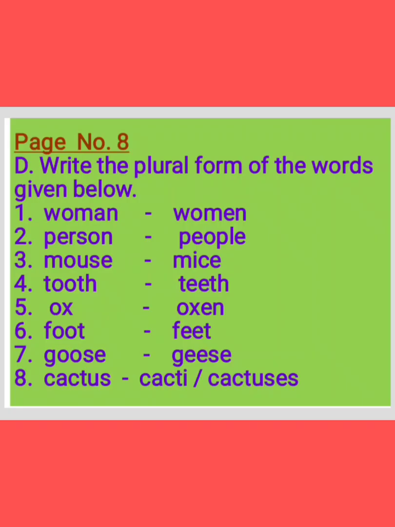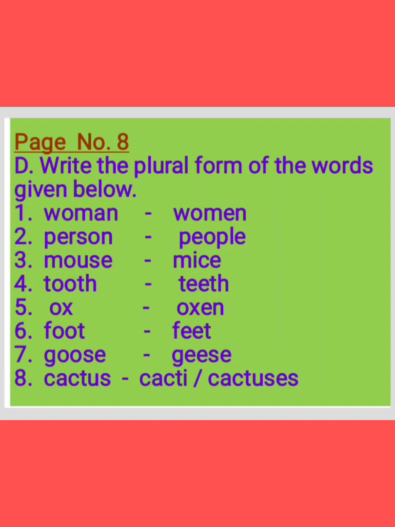Now, children, go to page number 8. Open page number 8. Here, we complete these exercises now. Write the plural form of the words given below. We have to write the plural form. Already they have given the singular. We have to write the plural form of it. So page number 8, children.